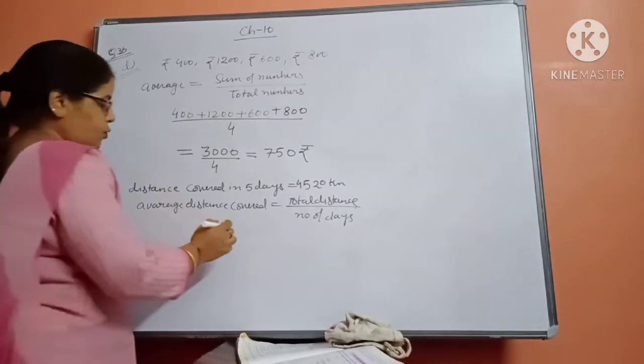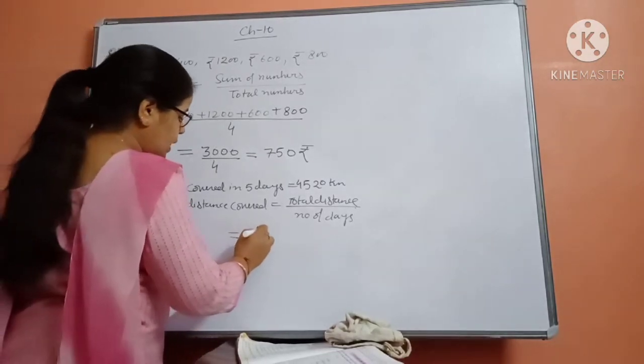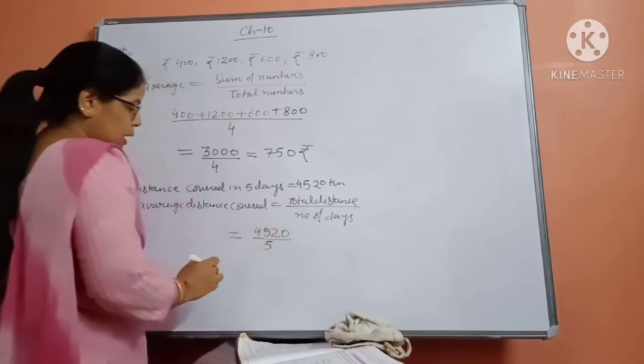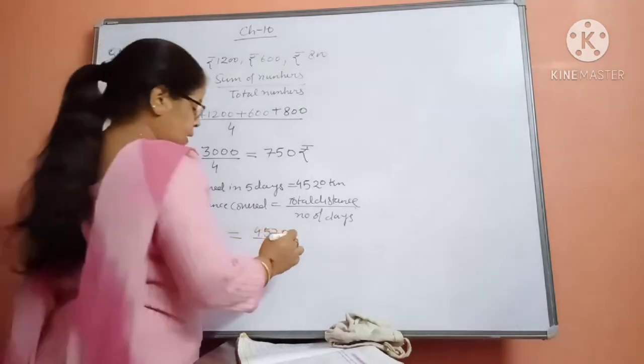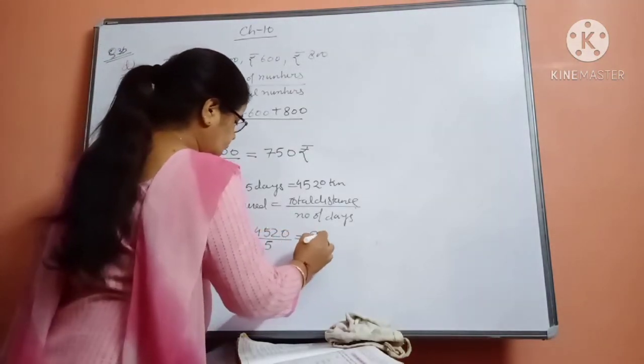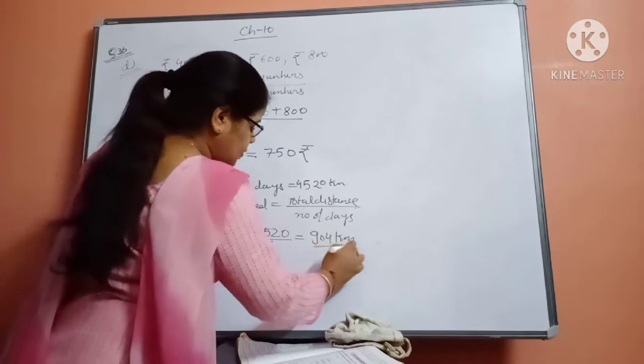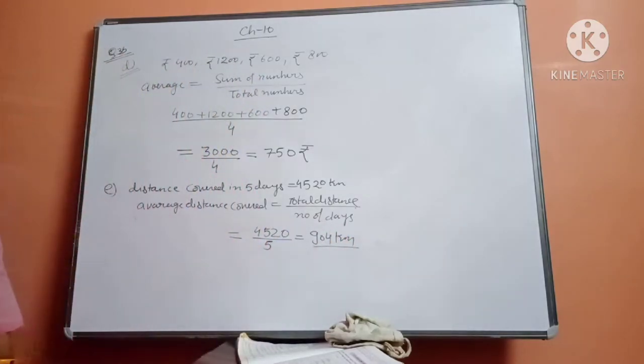Okay, so if you will divide it, so 4520 divided by 5. Okay, so it will come 904, and what will be kilometer in one day. Average it will go 904 kilometer in one day.